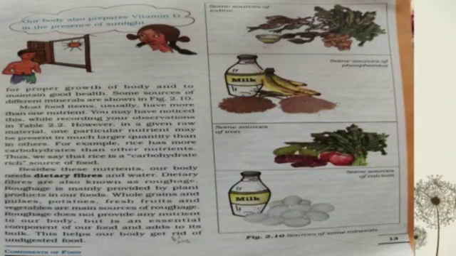Roughage does not provide any nutrients to our body but is an essential component and adds to its bulk. This helps our body get rid of undigested food.